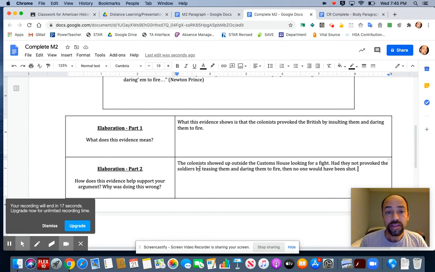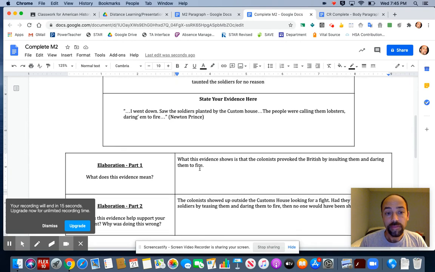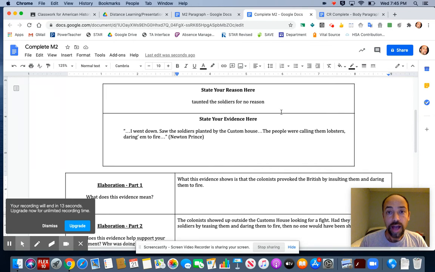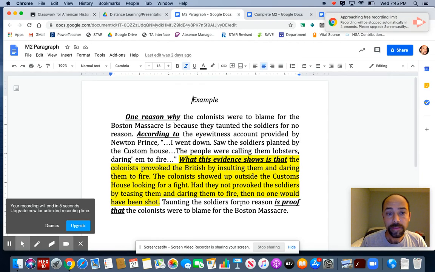This is how the different parts of a PEEL paragraph are going to look on your graphic organizer when you use those PEEL paragraph sentence starters that I'm sharing with you today. This is how that same information will look in PEEL paragraph format. Go ahead, try this. Good luck.